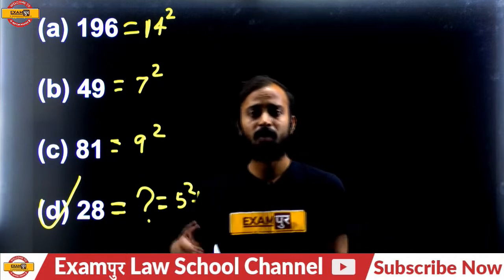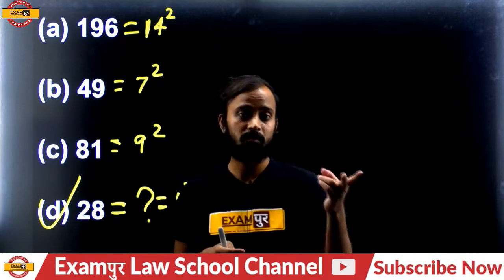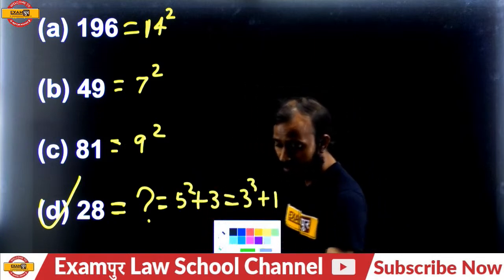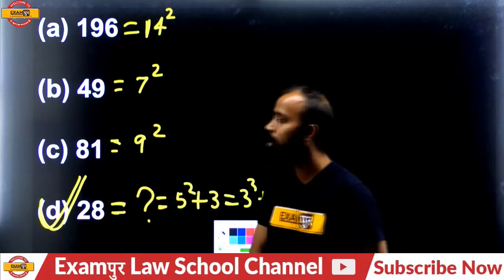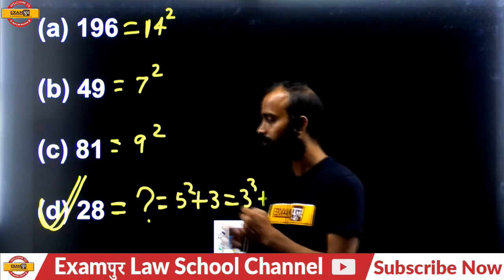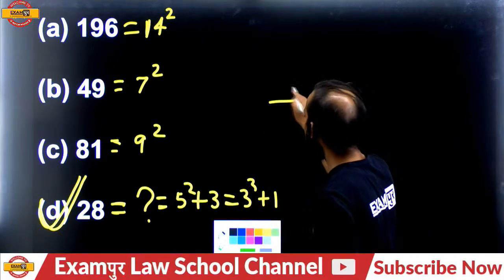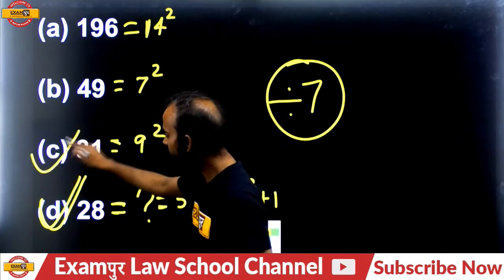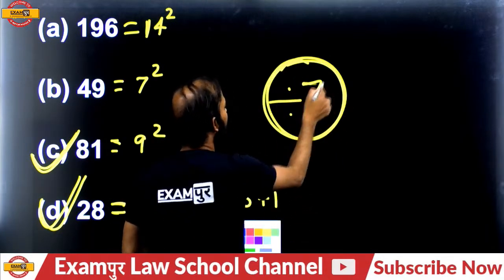But in this type of question, there are some controversies related to 1 or 2 questions. You can sometimes get 2 answers, and sometimes you face this difficulty. That's why 28 is different from the other 3, because all these numbers are perfect squares except 28. Is that clear? But when we look at another formation, division, all these numbers are perfectly divisible by 7 except 81. Then 81 also becomes an answer, that all numbers are divisible by 7 except 81.